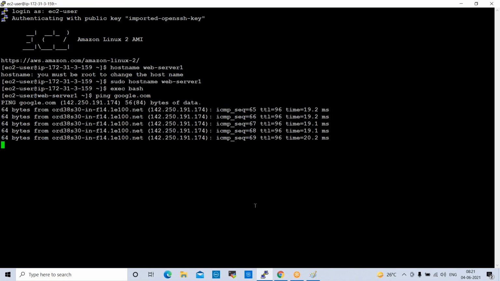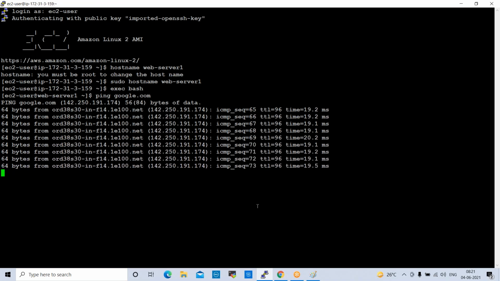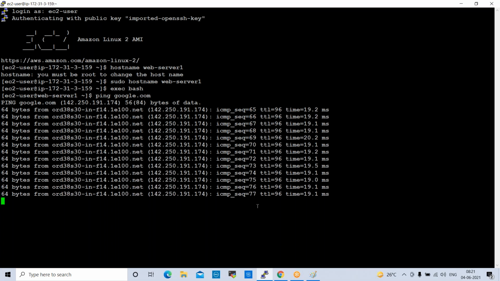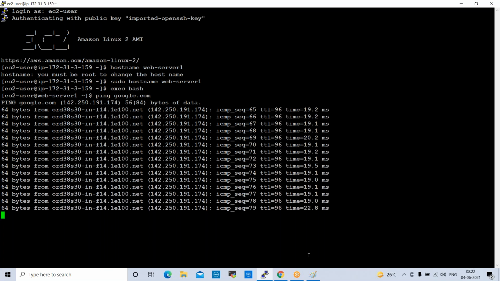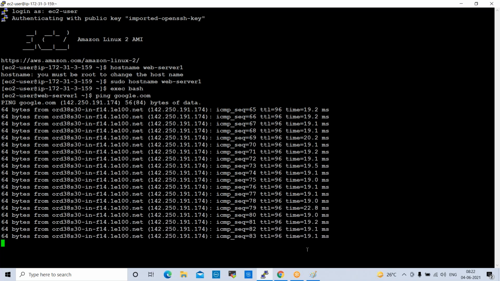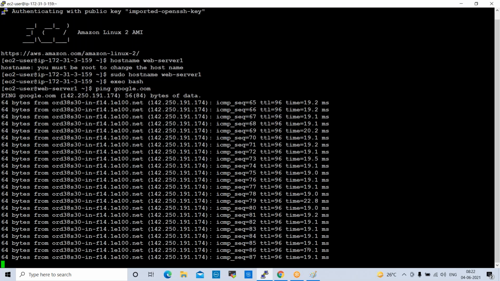Now it is pinging. The security group was not updated. Okay, we need to give the proper security group, otherwise it cannot ping and communication will not happen. When we create a security group, it will update. It will take some time. Sometimes, if you do not configure properly, it will not ping.